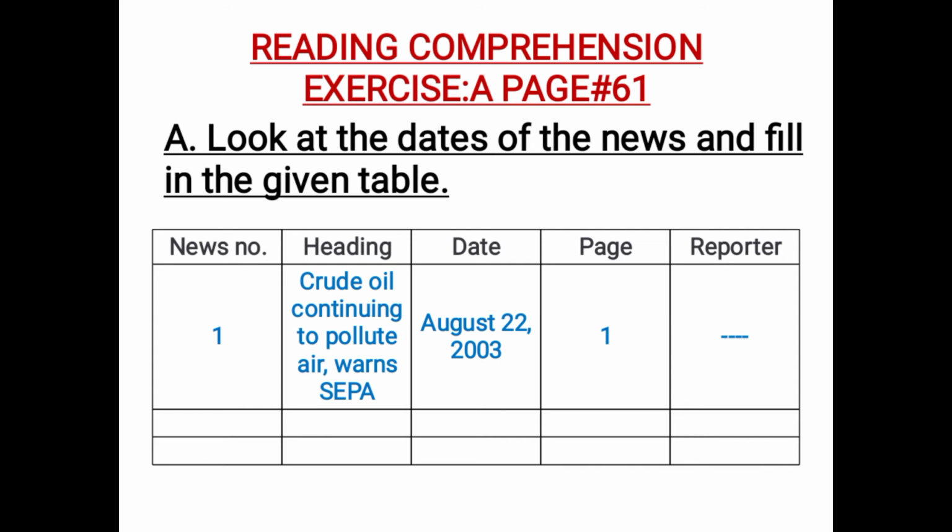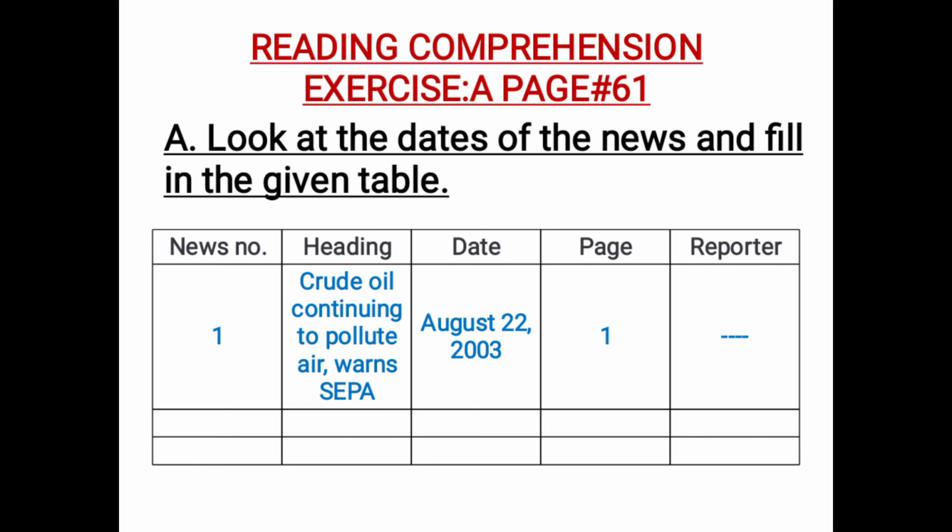So now, just like this, you have to write the number of the news first. You will start from news number 2, so you can write news number 2. Then you have to write the heading of the news from the book. If it has a heading, you can write it down. If it does not have a heading, you can put a cross. Then you have to check on which date it was published, and write the date of that news. Then you have to check the page number on which it was published, and write the page number.